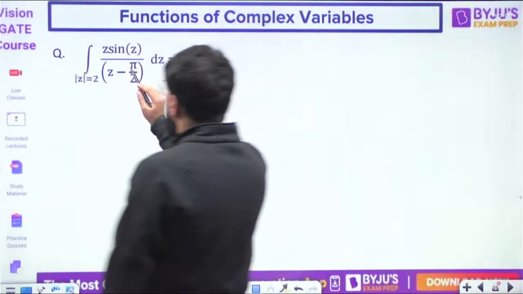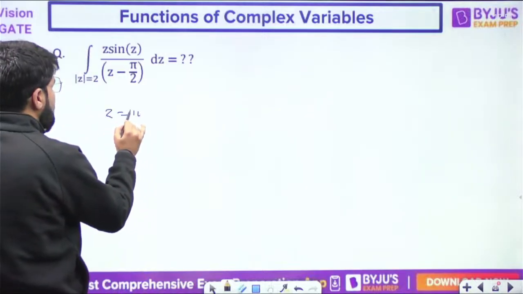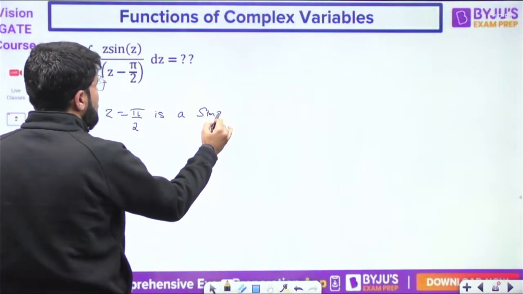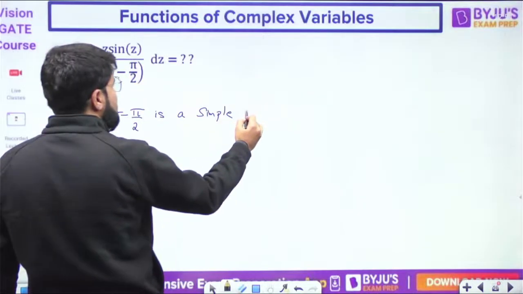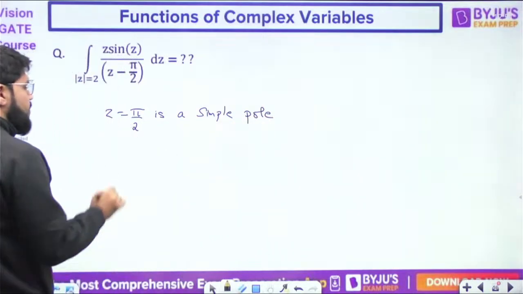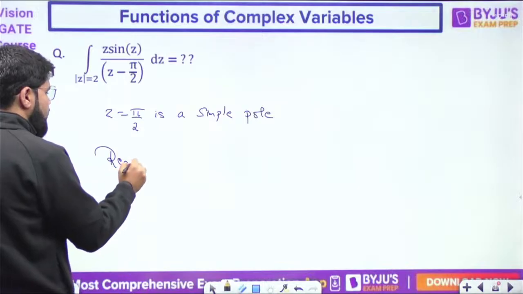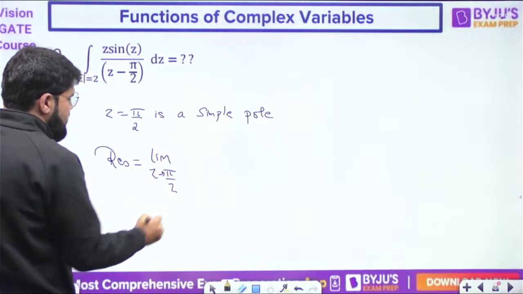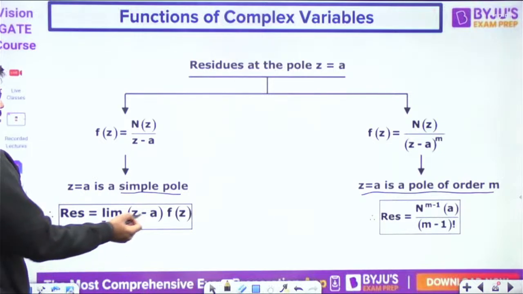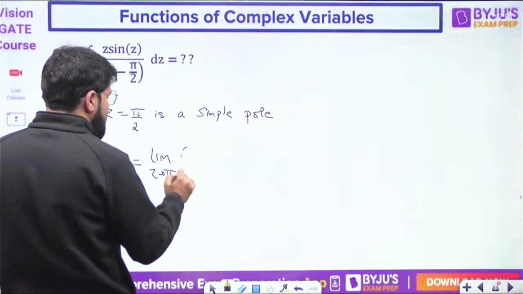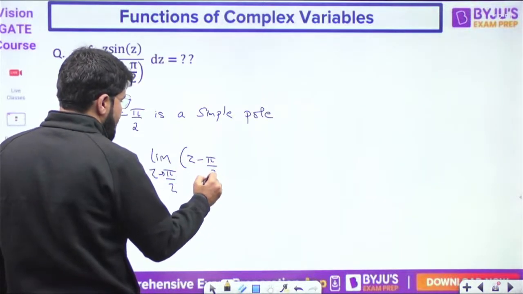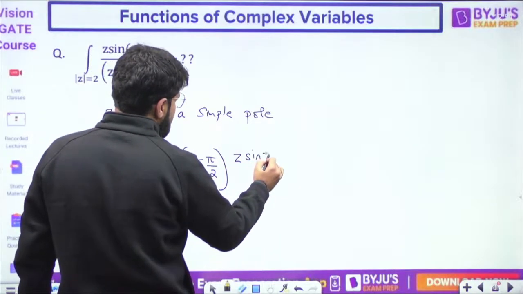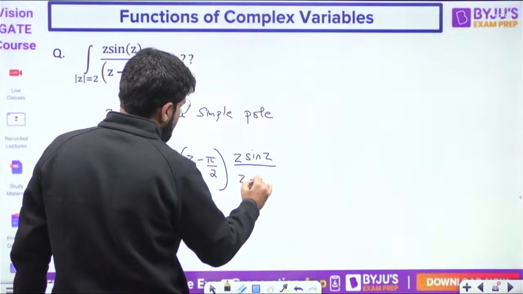First of all, is z equal to pi by 2 a simple pole or a multiple pole? It is (z minus pi by 2) power 1, so that is a simple pole. What is the value of the residue there? For a simple pole, the residue is limit z tending to a of (z minus a) f(z). So limit z tending to pi by 2 of (z minus pi by 2) into the given function, z sin z upon (z minus pi by 2).